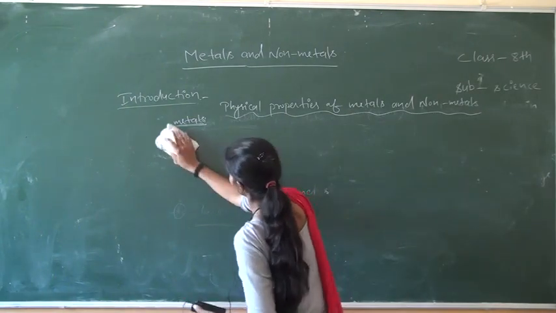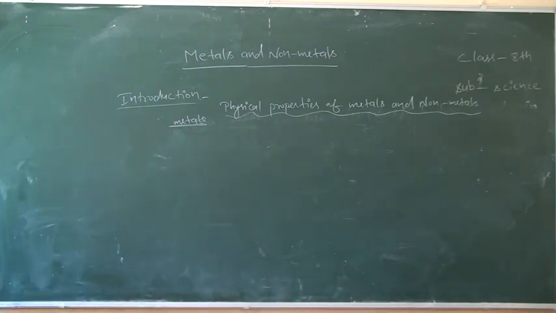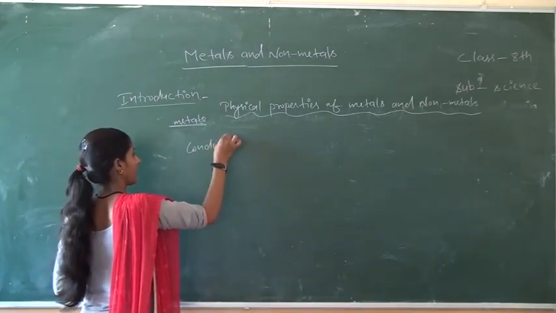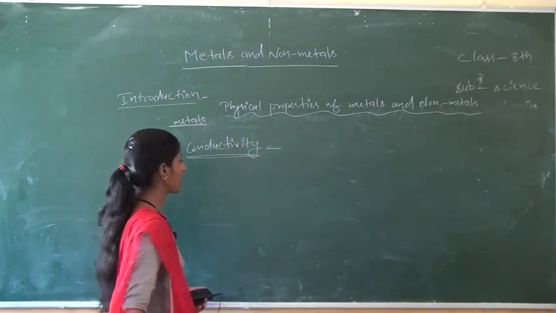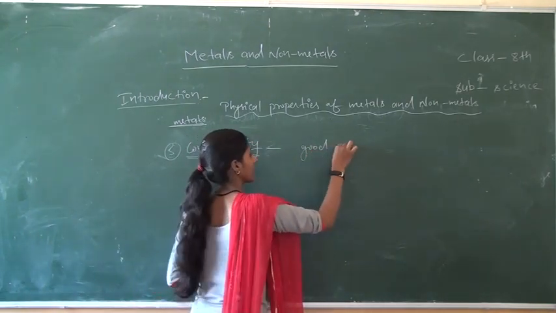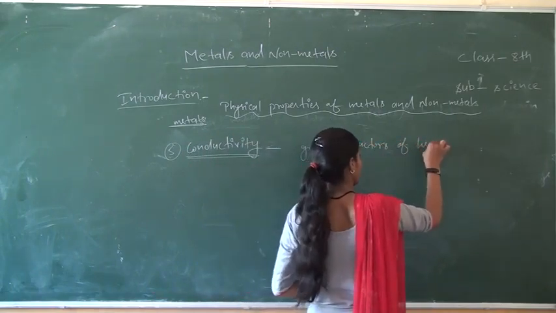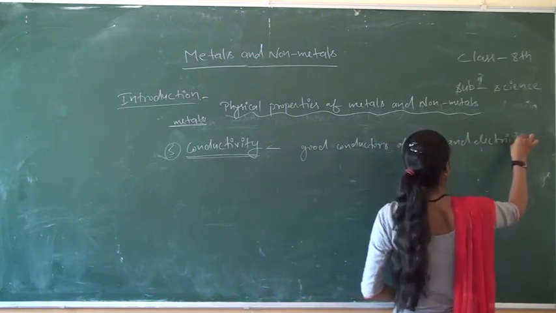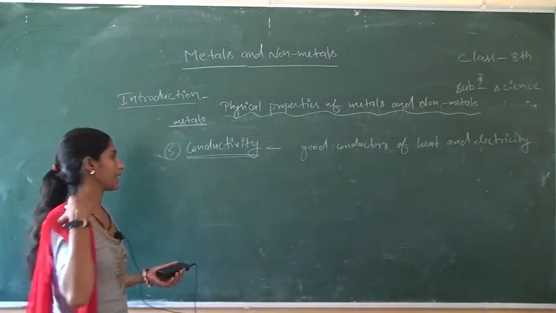After that, next property is conductivity. Most of the metals are good conductors of heat and electricity.